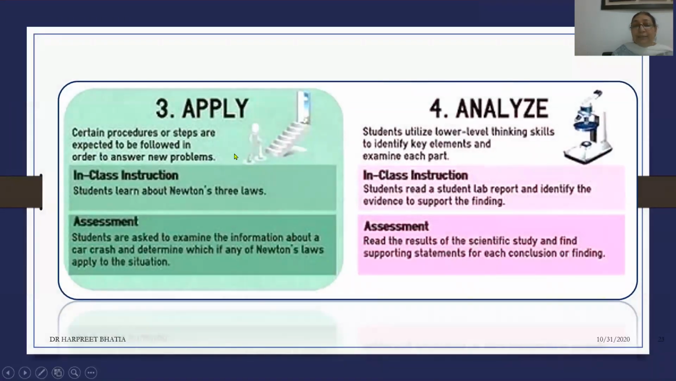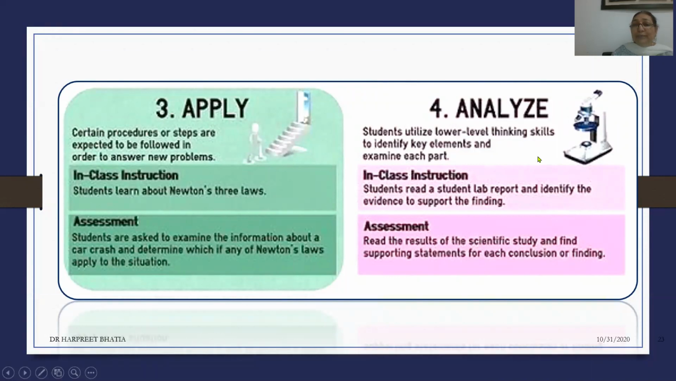The third aspect is apply. Here, you expect that the student would be able to answer some new problems which are based on what they have learned in the previous two sections. So say, for example, they have learned about Newton's three laws. The student is given the example of a car crash, and they are supposed to say which of the three laws, if any, would be applied in this situation of an accident.